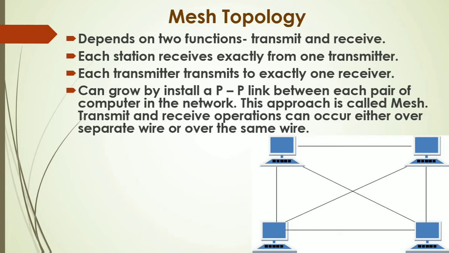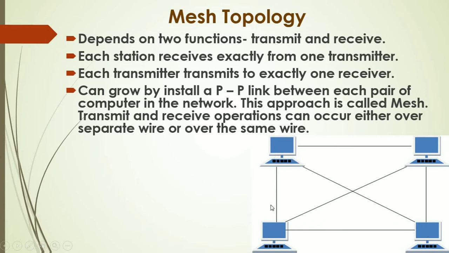Transmit and receive operations can occur either over separate wires or over the same wire. Look at this picture. Here, these four nodes are all connected to each other via dedicated paths. This node is connected to this node by a dedicated path. It is also connected to this node by a dedicated path, and also to this node by a dedicated path.